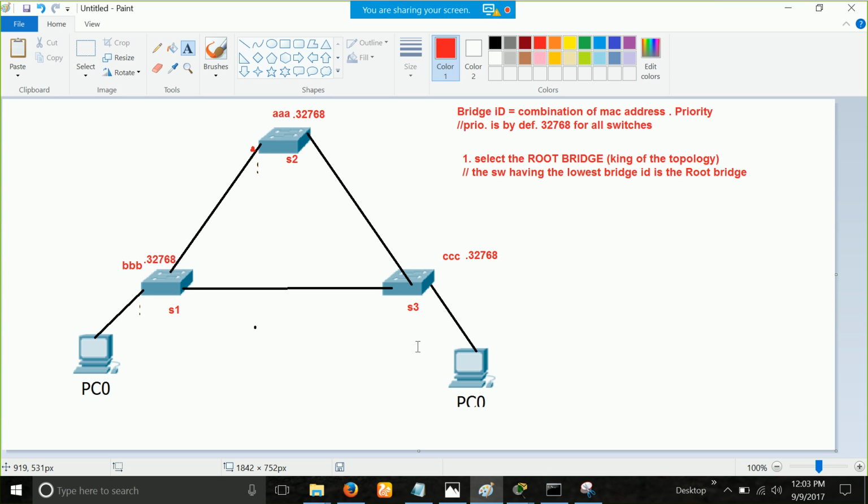Tell me, guys. Harsh, Nitish. S1, I think? Is it S1? Switch, I mean we will get to know by using the distance, right? No, that will come later. First thing, the root bridge.